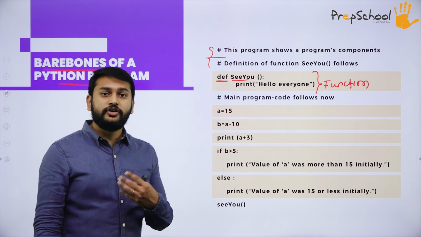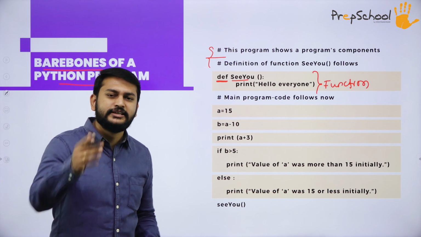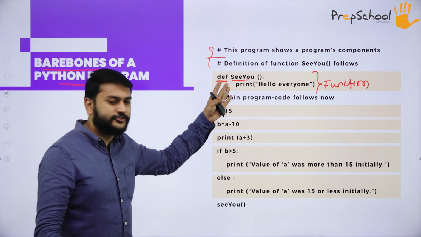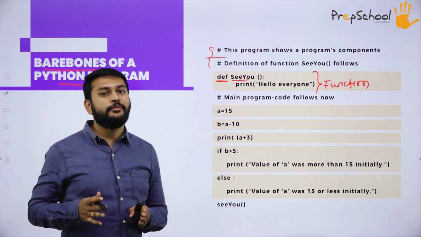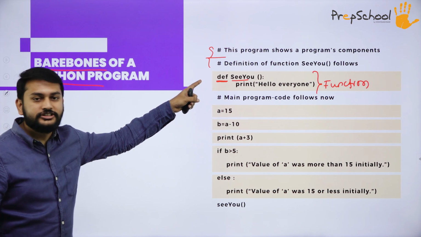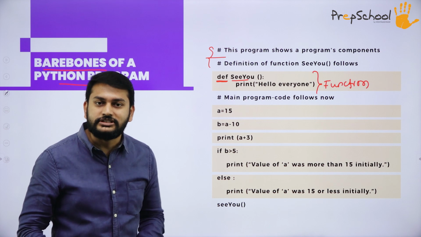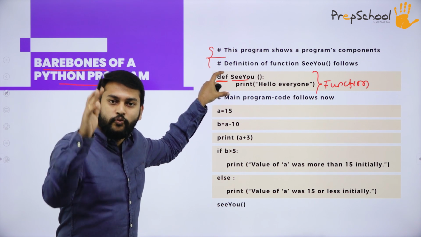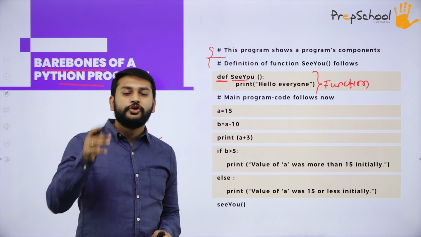Sir, how do you define your function? What is a function? What are the advantages of a function? All those things you did not discuss. Yes, I'm just trying to explain the structure of the program. So you don't have to worry about what a function is or how to write one. We have a detailed chapter where I will discuss these functions in detail much later. As of now, you just have to understand this is a function. So why am I explaining it now? Because your functions will always be defined at the beginning of your program. That is what you have to remember.